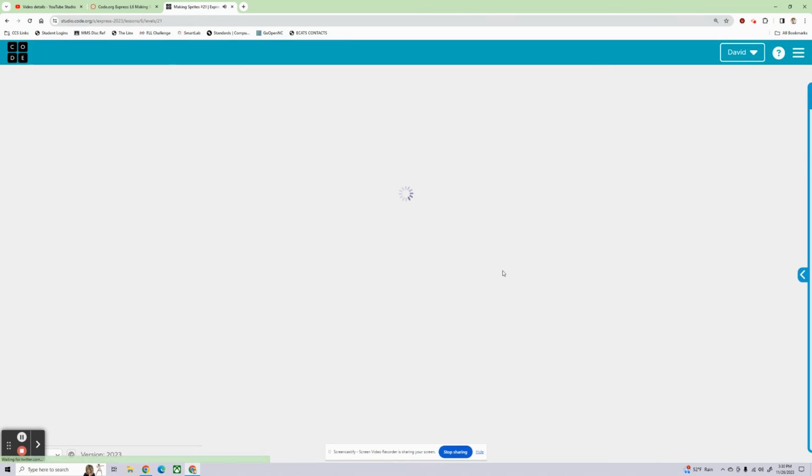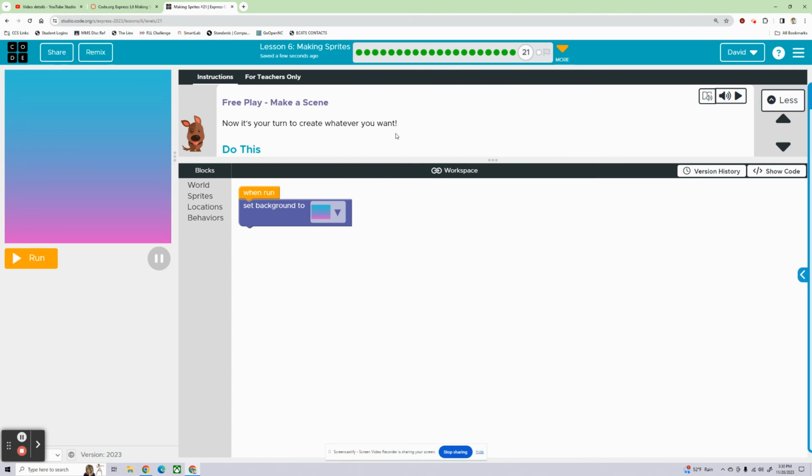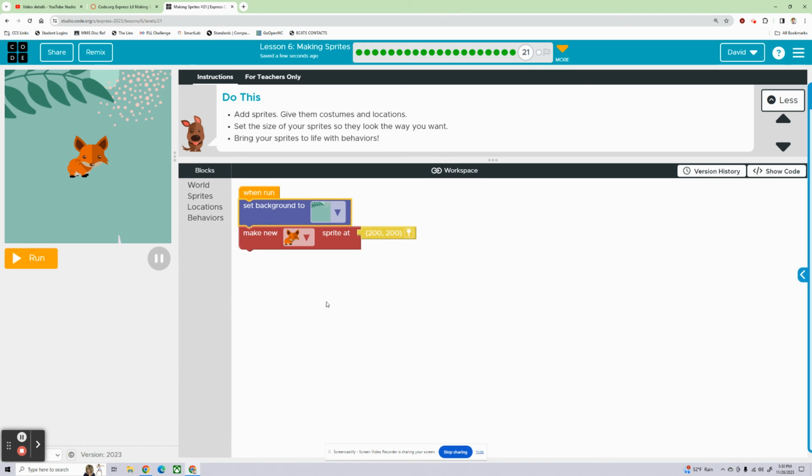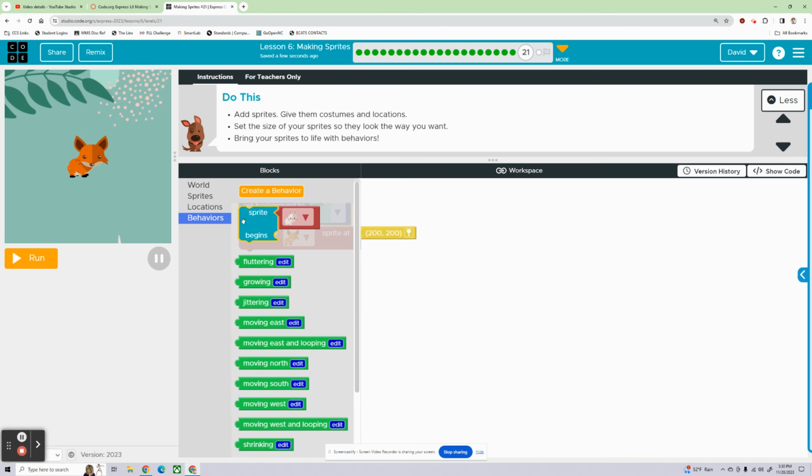All right. Level 21. Create what you want. All right. Let's see what sprites we have available to us before we go crazy. All right, we got some animals and a couple of bugs. Fox for sure. Let's see what backgrounds we have. Let's put them in more of a nature kind of environment. And then let's give him a behavior.